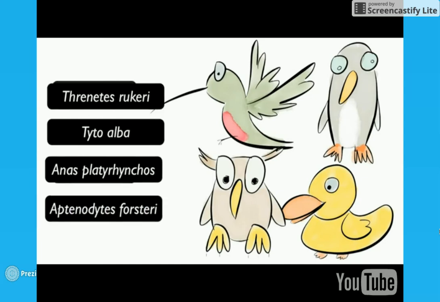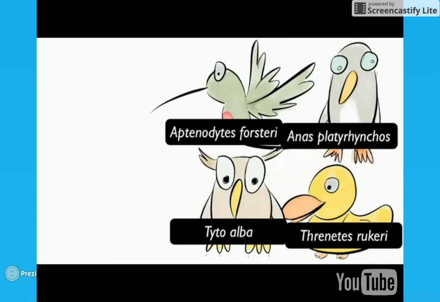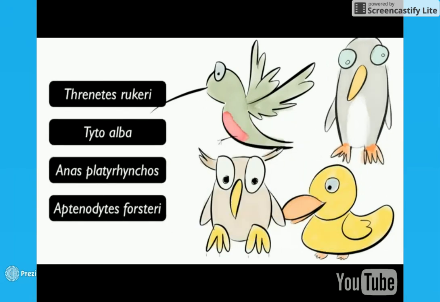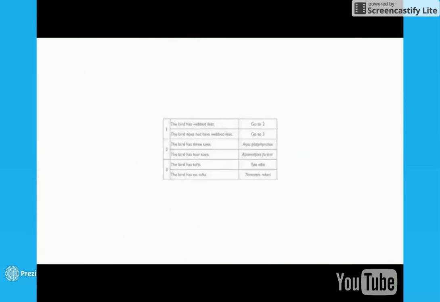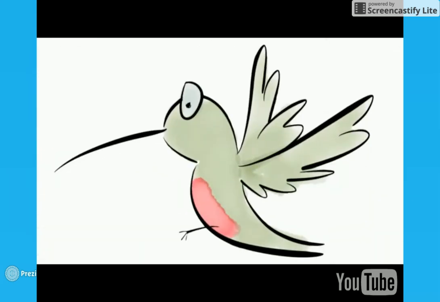You wouldn't know the scientific name of these birds just by looking at them. Scientists have figured out a way to make a chart to help you better identify birds based on their characteristics. The chart is called a dichotomous key. Reading a dichotomous key is easy. Take a look at the hummingbird.